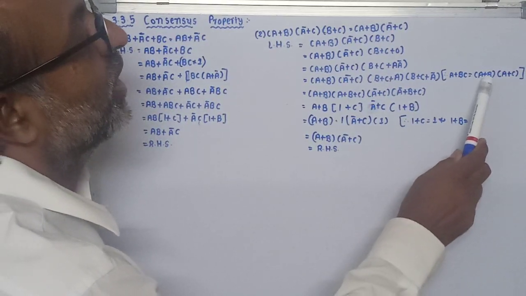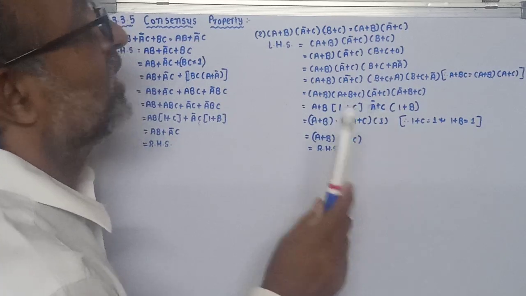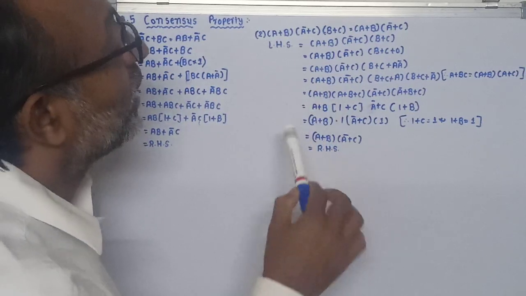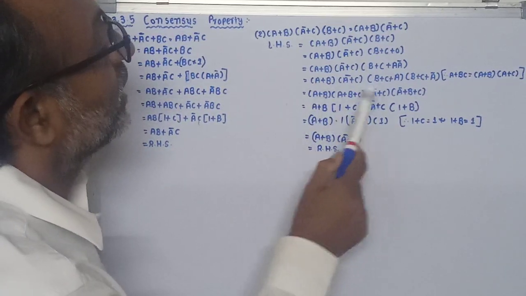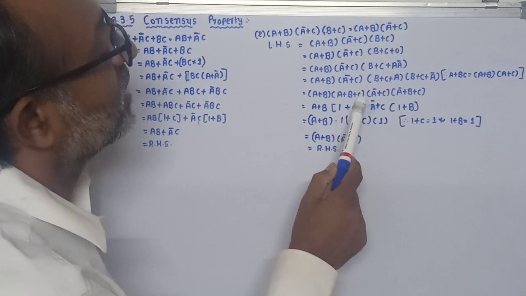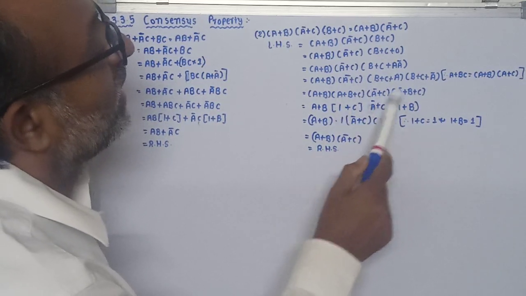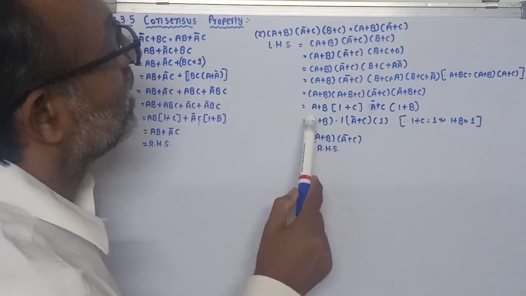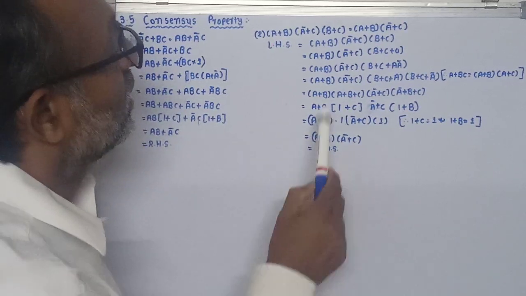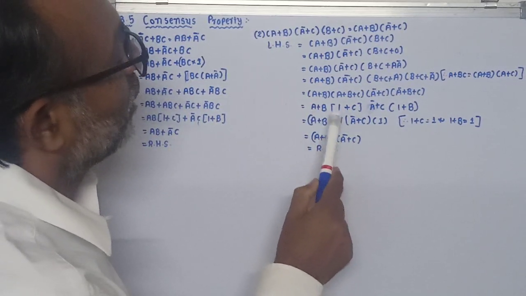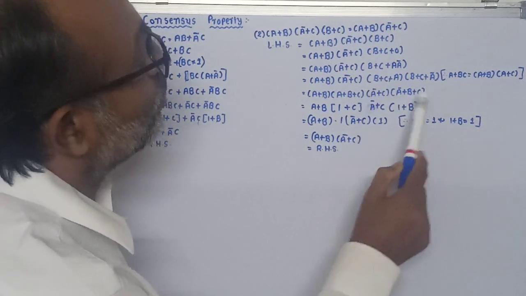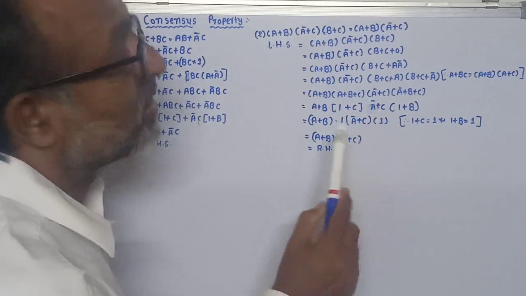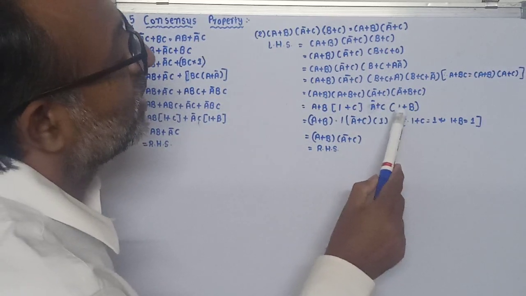A plus B is equal to A plus B and another group A bar plus C. Next, now we can arrange the terms. So A plus B, and here we can write A plus B plus C, remaining A bar plus C and this B plus C A bar. Now from these first two terms we can take A plus B as common, so our equation becomes A plus B into 1 plus C. From these last two terms we can take A bar plus C as common, so our remaining term is 1 plus B.